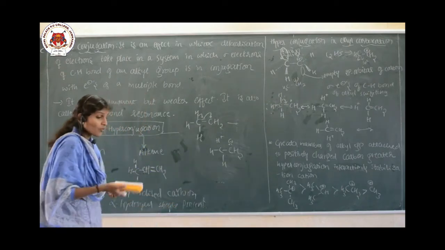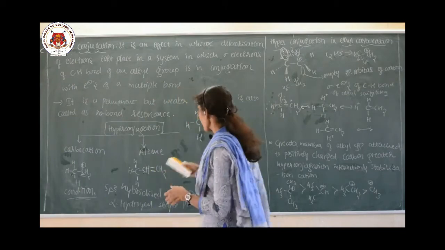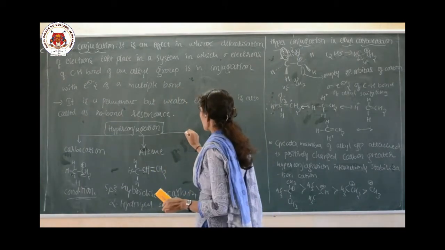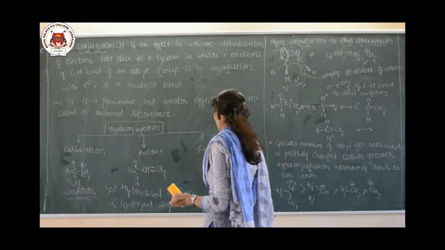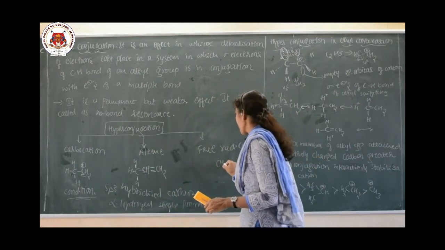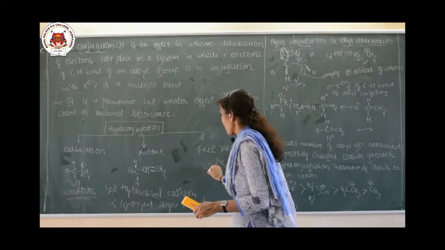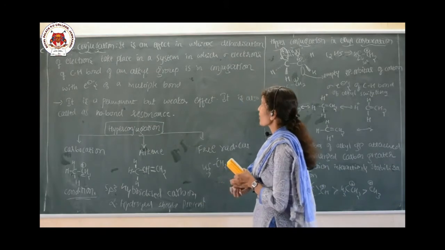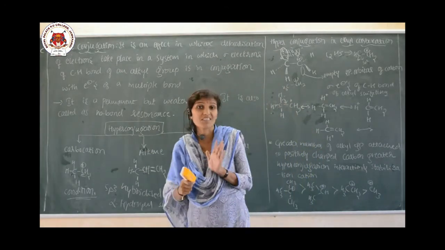So first of all, what we are discussing in today's class is hyperconjugation. So what is hyperconjugation? Hyperconjugation is an effect in which delocalization of electrons occurs in a system.